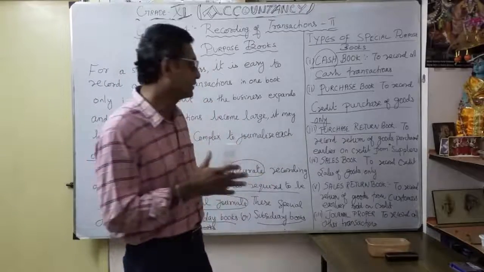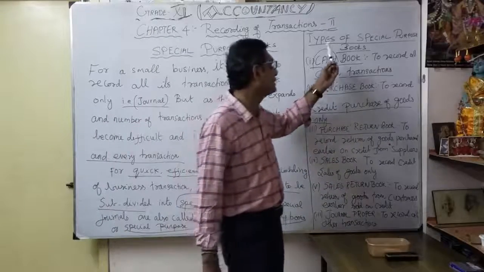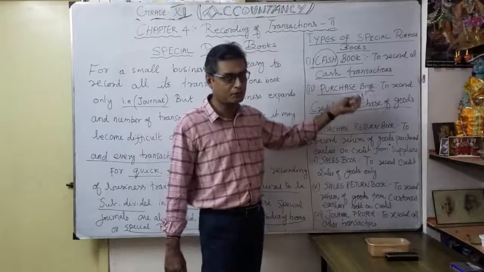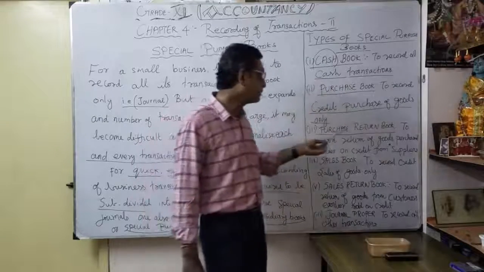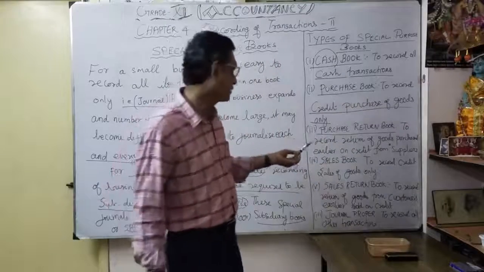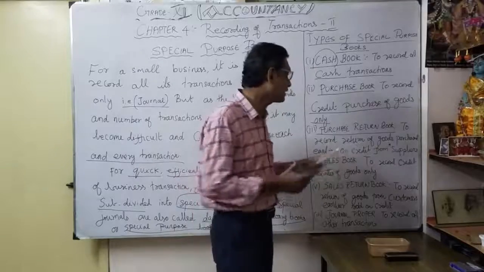So for that, the purchase return book is very important and necessary, coming under the special purpose books. You understood? In the purchase book, you record only credit purchases. In the purchase return book, you record any goods returned to the supplier, that is, return of goods purchased earlier on credit.